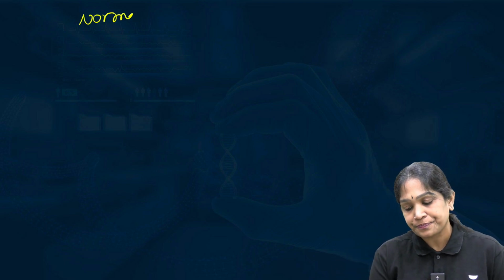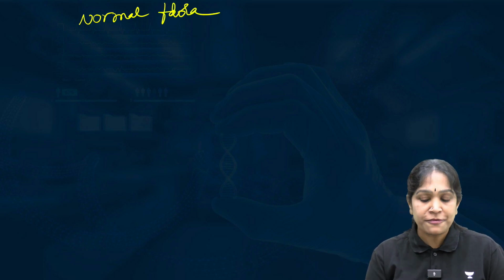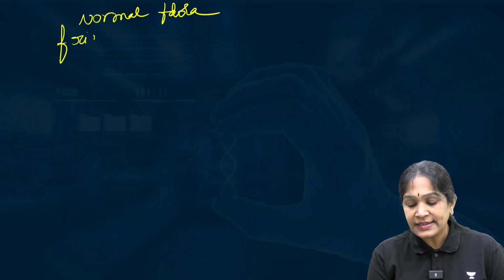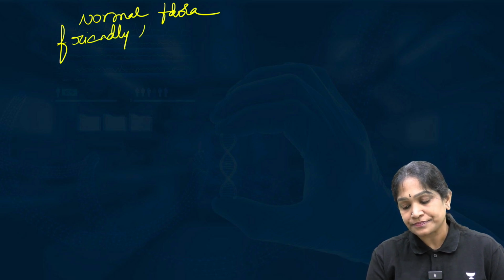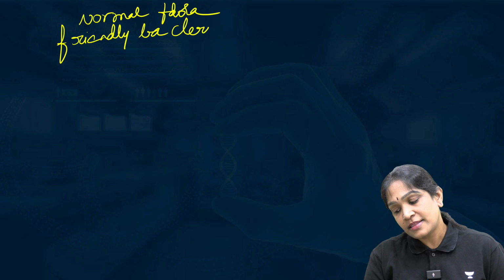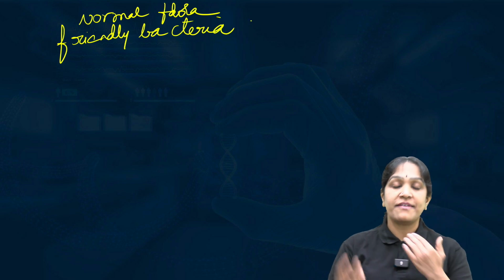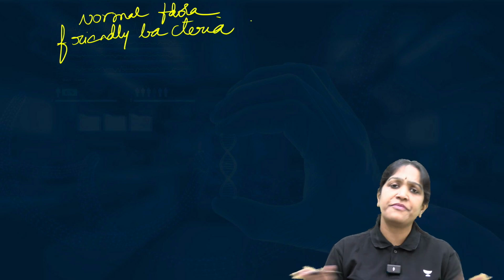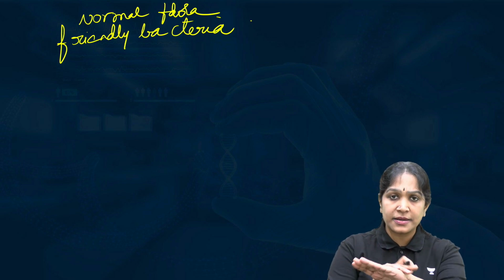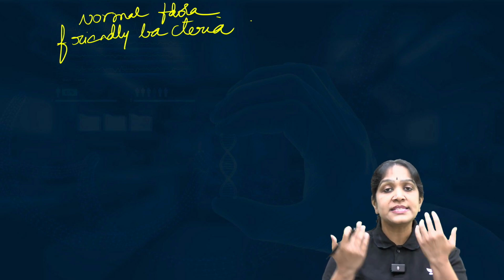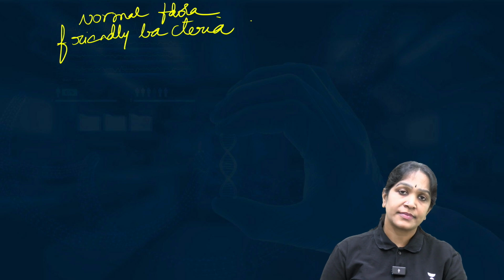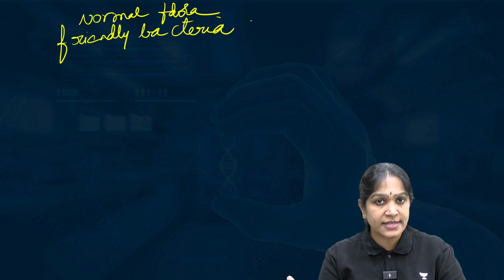Now, let us discuss another concept called normal flora. What is normal flora? Normal flora means some friendly bacteria, the friendly bacteria which we have in our body. Where in the body? Everywhere: hands, skin, in the mouth, inside the digestive system, the small intestine, large intestine.